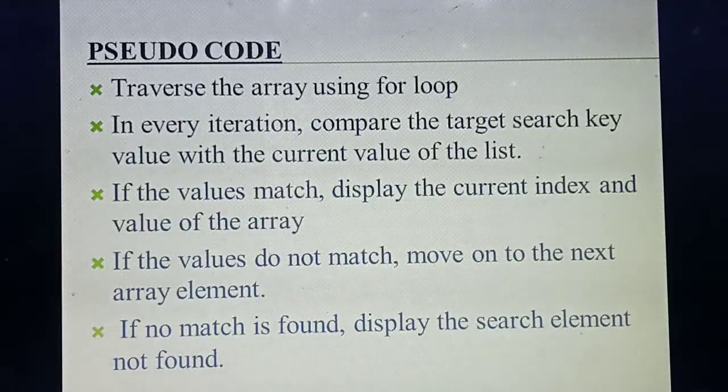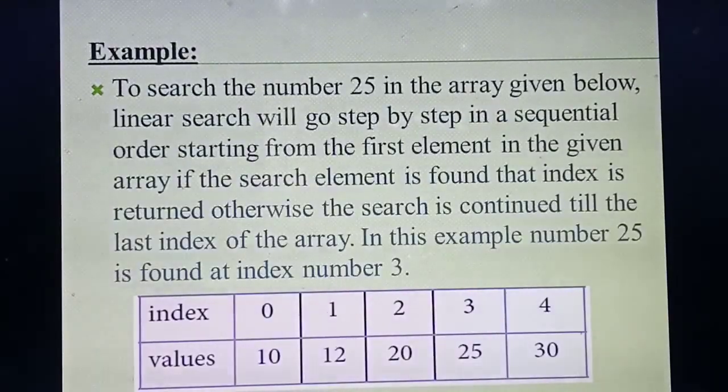So you have studied linear search, definition and pseudocode. Pseudocode means what you are going to do in the algorithm. Next, example. Okay, first you study this example or understand this example. For all the algorithms I am telling, first understand the example. Then you read all these points, definition, pseudocode. Then it is easy for you to understand and study.